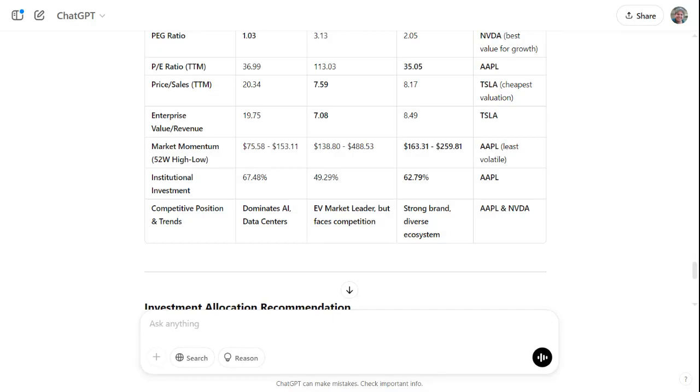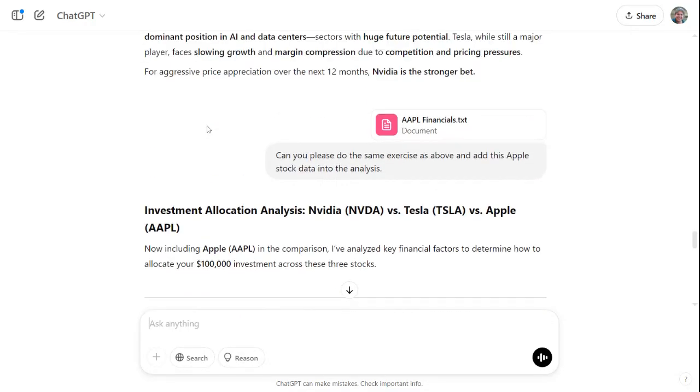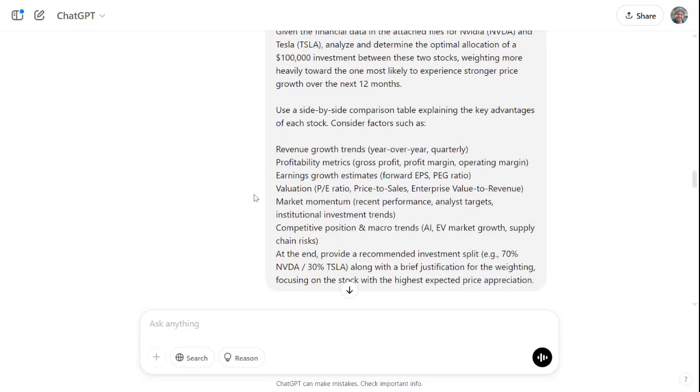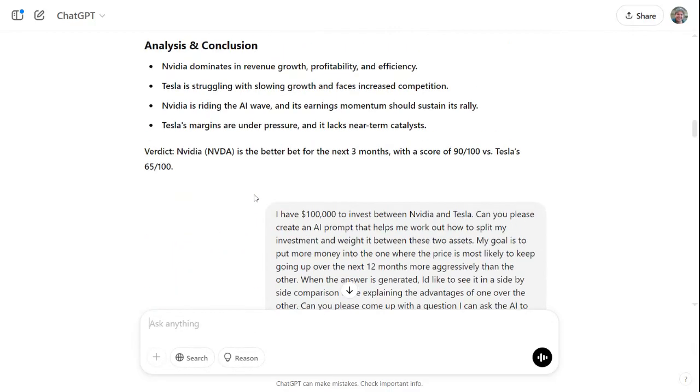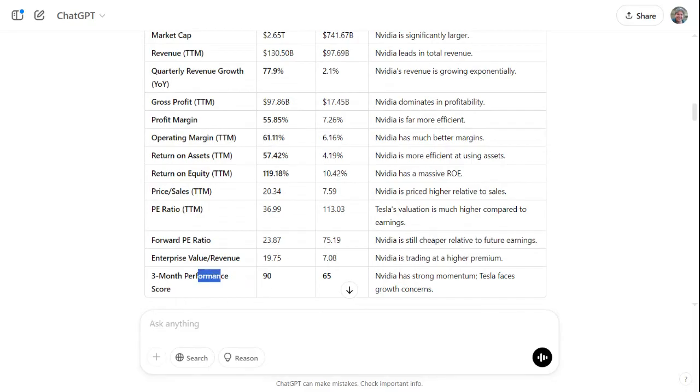And then the thing that I'm really looking forward to is, remember up here where I asked it to give us a score of the health of the stock and how likely it might be to continue to go up, this 3-month performance score. I'm looking forward to doing that over 30,000 stocks, and then being able to say to our people who use the site, here's what the AI thinks, based on feeding it all the same data, all the same information. Here's how the AI has come back and ranked all the stocks, and it'll be fascinating to see if there's stocks that appear at the top of the list that are just stocks that I've never heard of before, or haven't seen, or haven't been on my radar.